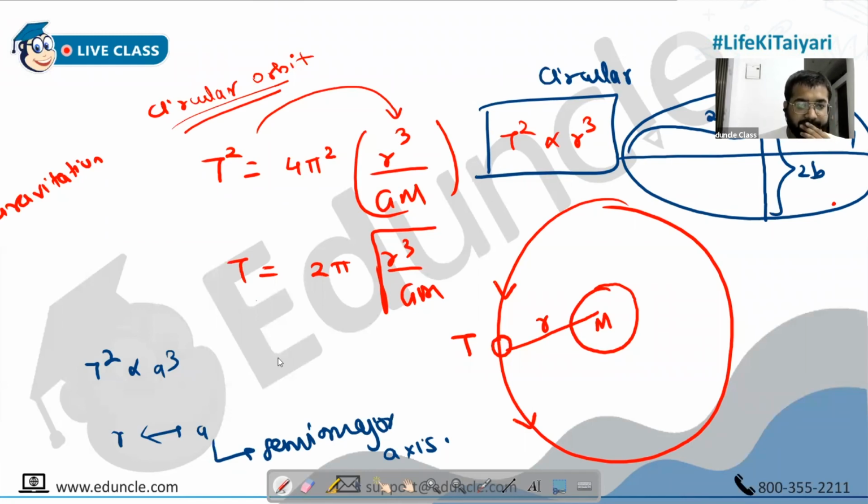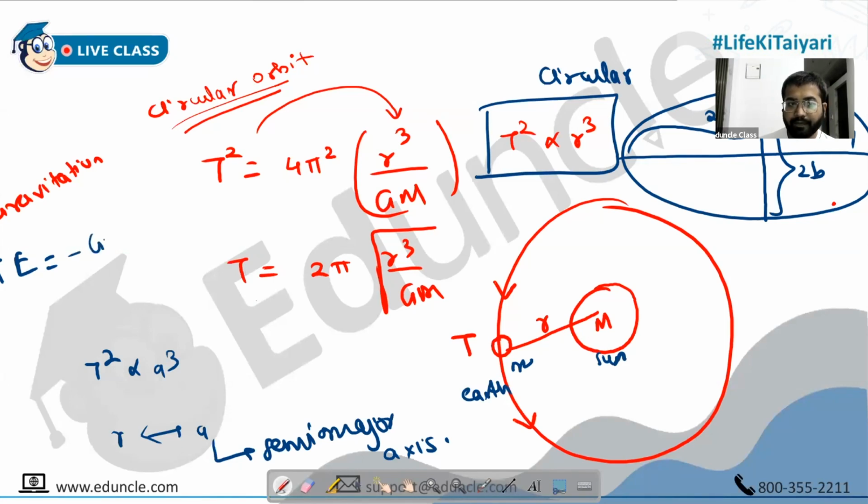Okay. So similarly, energy formula. What is binding energy formula, total energy formula of a satellite which is revolving around the Earth, not on the surface, which is revolving around the Earth? What is the binding energy or total energy formula? Magnitude. So total energy of a satellite revolving around the Earth. For example, total energy of Earth revolving around the star. Total energy of Earth. Let's say Earth has a mass small m. What will be the formula of this Earth when it is revolving around Sun? Total energy formula.